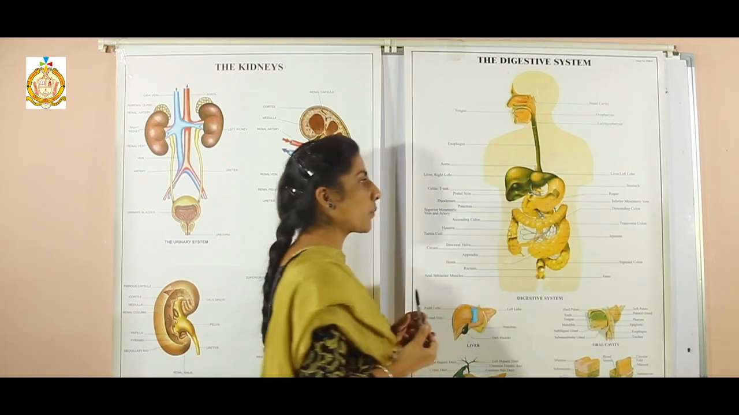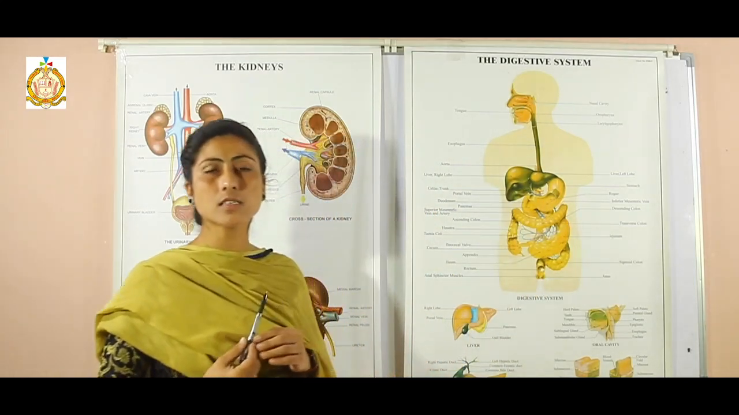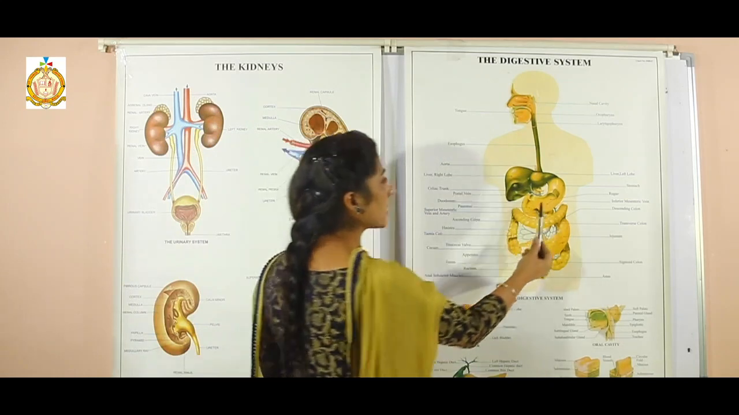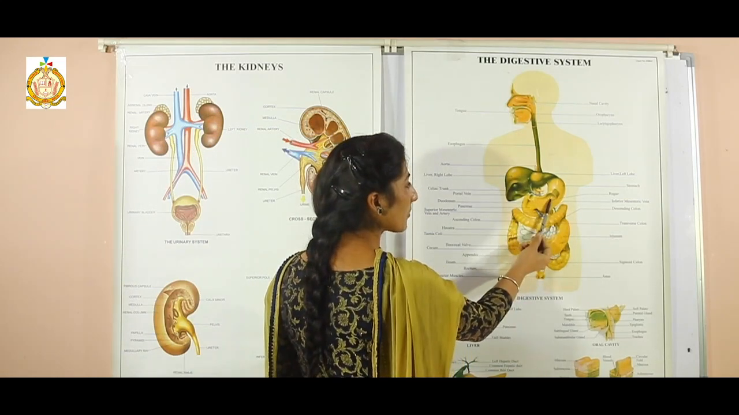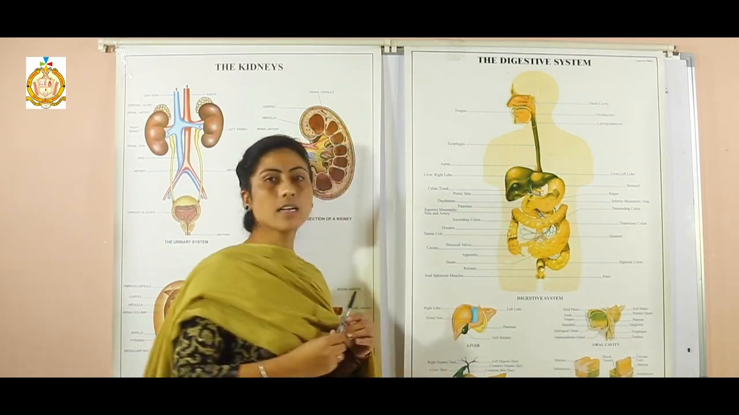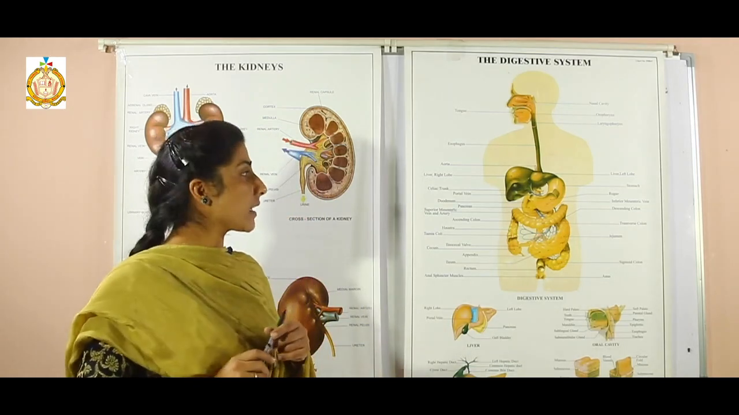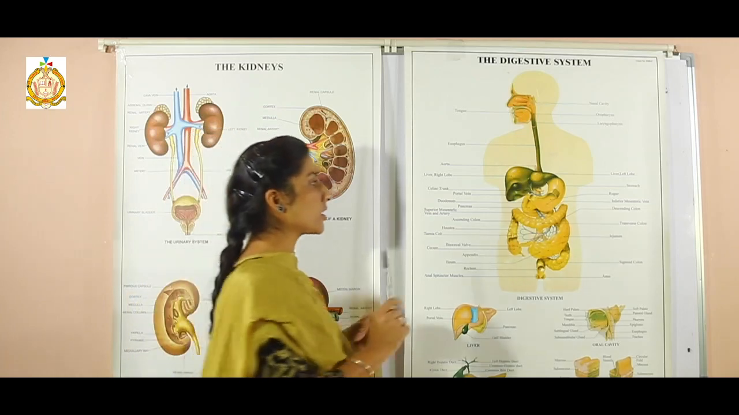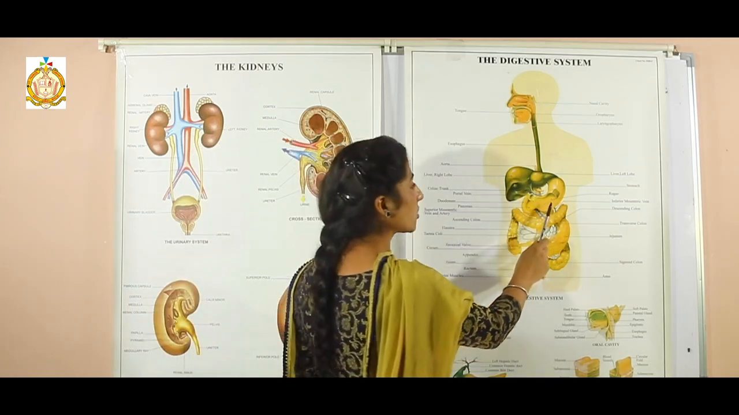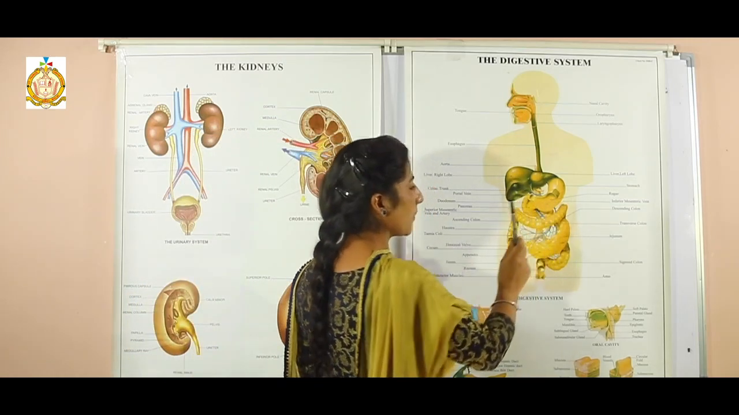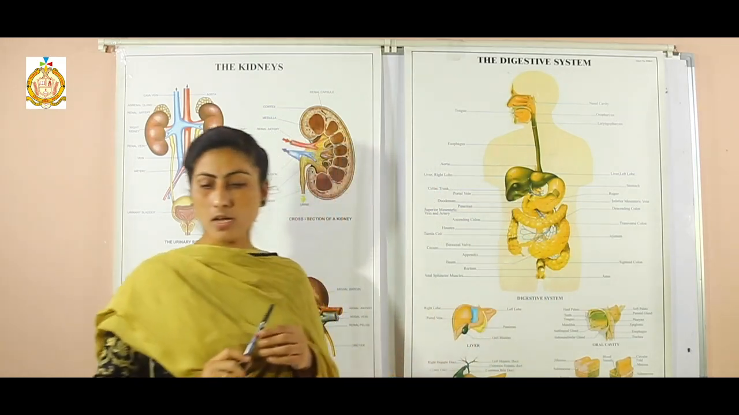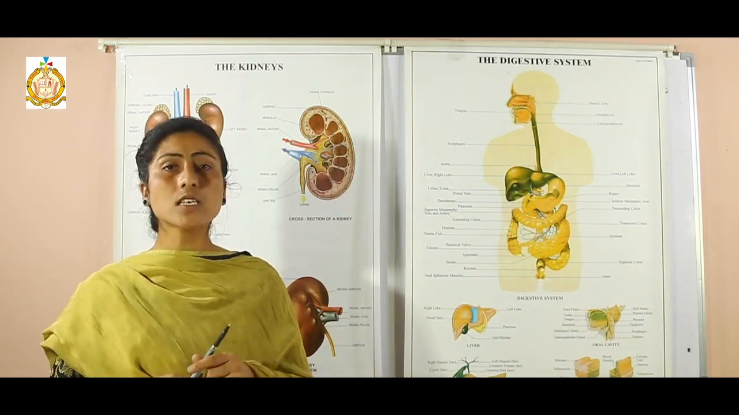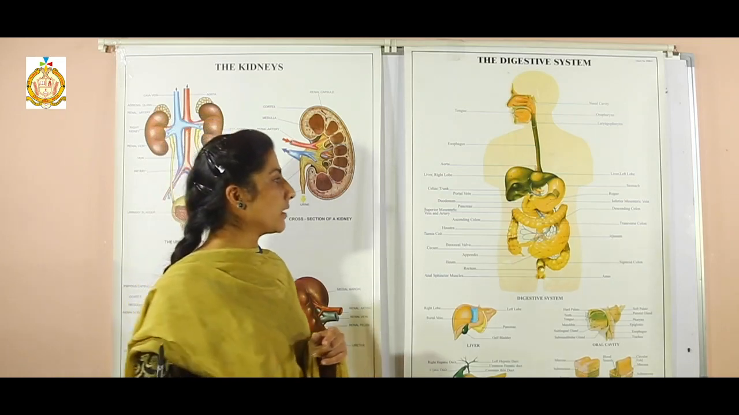So now the next topic is digestion of proteins in the stomach. Students, the stomach is a muscular bag that contains an acid, hydrochloric acid. Hydrochloric acid helps in the digestion of proteins in the stomach. Now the next topic is digestion is completed in the small intestine.